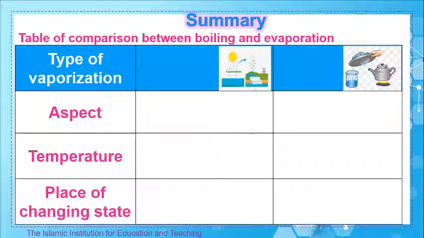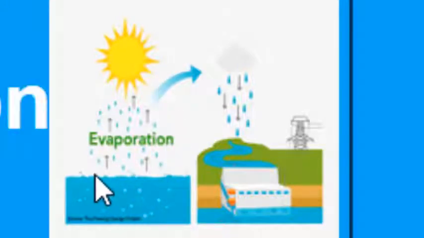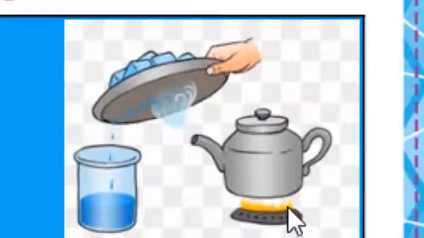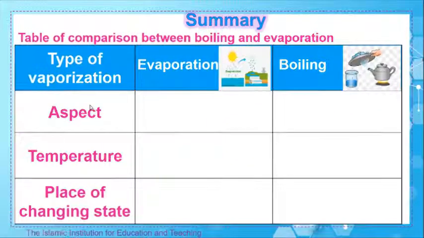As a summary, let's make a comparison between boiling and evaporation. Take a few minutes and look at this. This is the first picture. What does it represent? Evaporation. Under the action of sunlight, the surface evaporates. And this is under the action of fire, then it's boiling. So the first one is evaporation and the second one is boiling. Pause the video and try to fill in the table.